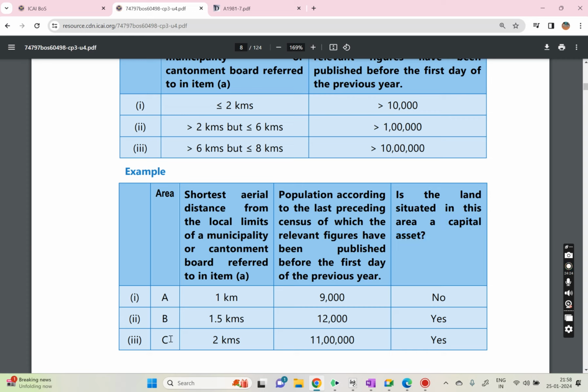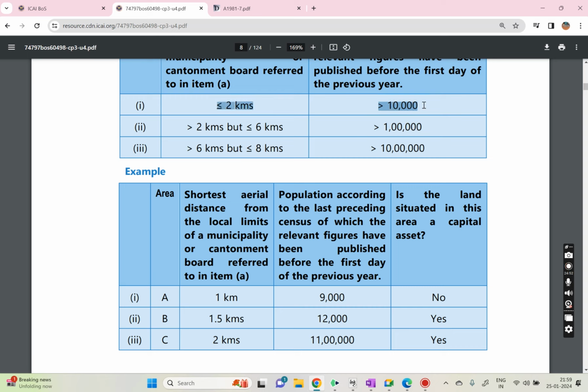Okay, next, one more thing: 2 kilometers and population is 11 lakhs. See here, they mentioned less than or equal to 2 kilometers and the population should be greater than 10,000. But if it is more than 2 kilometers but less than 6 kilometers, the population should be greater than 1 lakh. Now, is it falling in the first category?